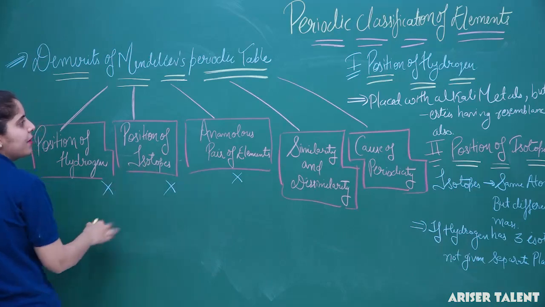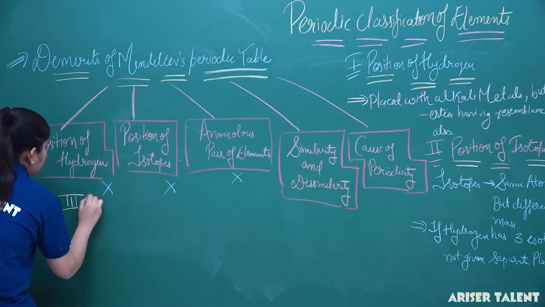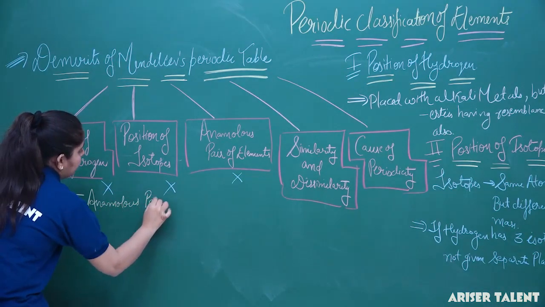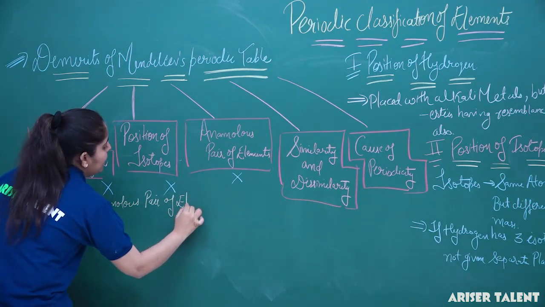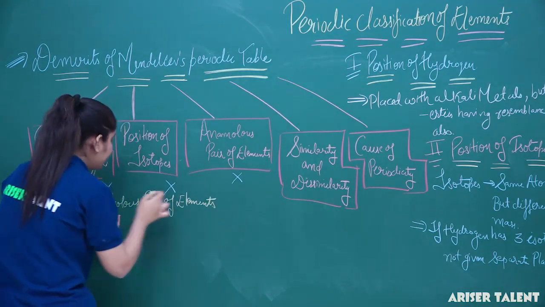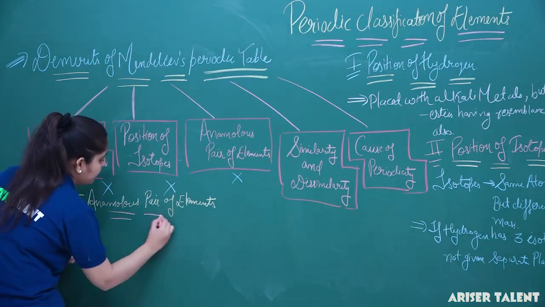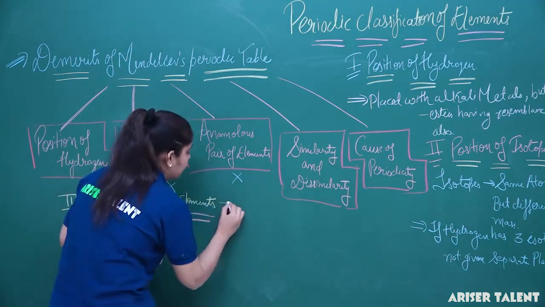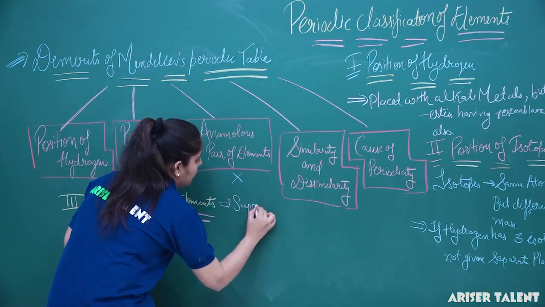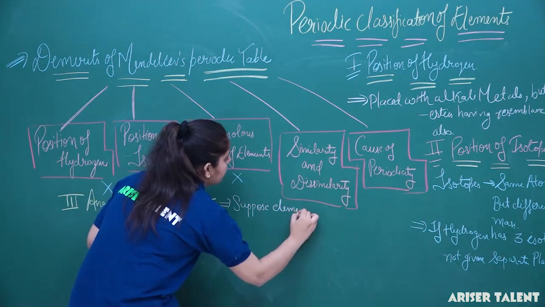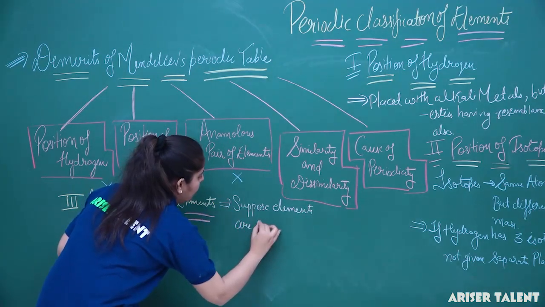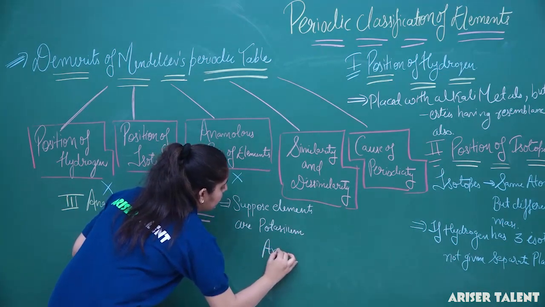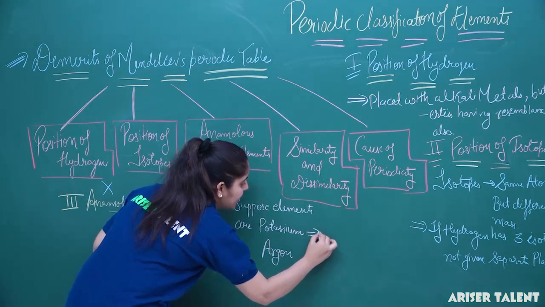So what is this anomalous behavior? I am writing it here. Anomalous pair of elements. What is this anomalous pair going to specify here? Suppose we are considering potassium and argon. I am considering these two elements.